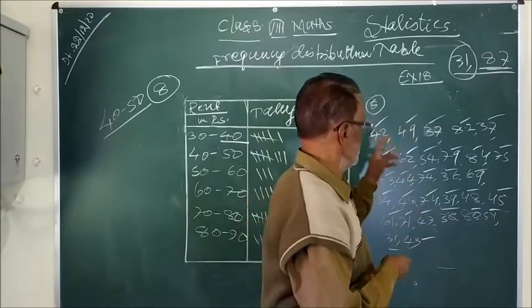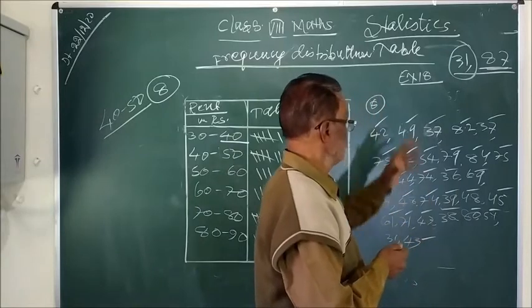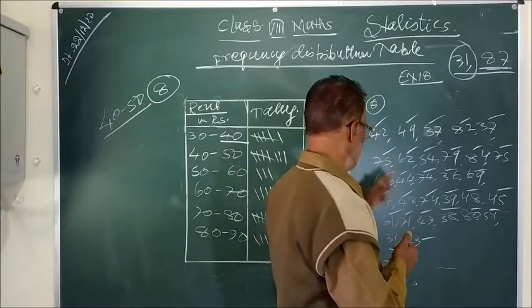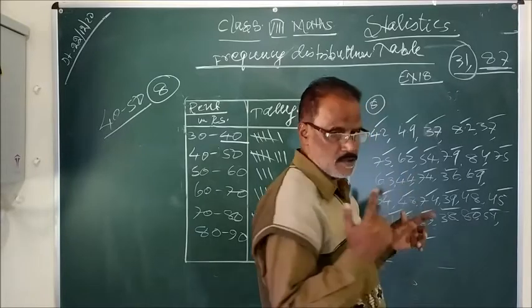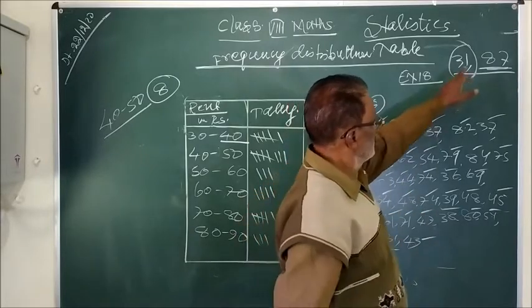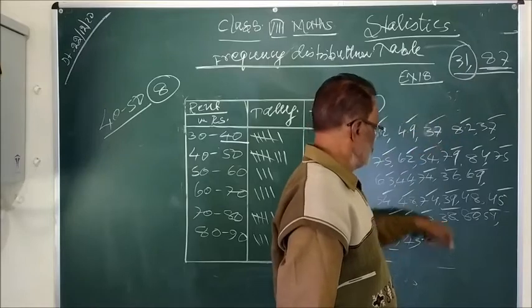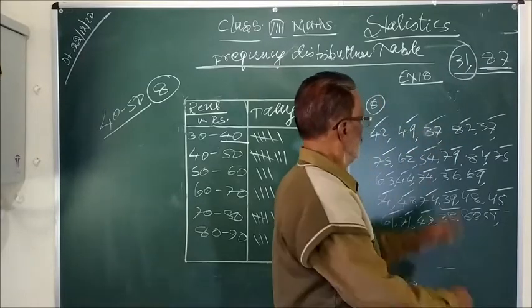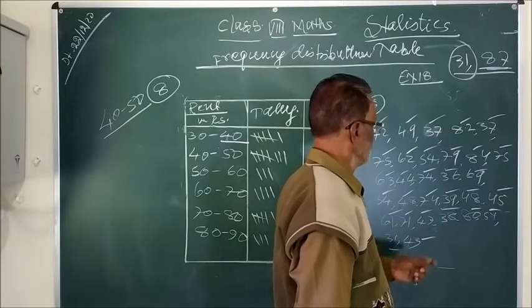So you have to see what is the minimum value and what is the maximum value. So in this, वैसे इसमें hint दिया है, लेकिन suppose not given, you will select minimum values. The minimum value is here 31, and the maximum is 87.